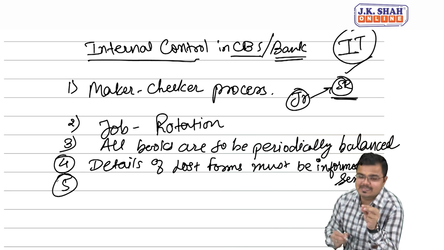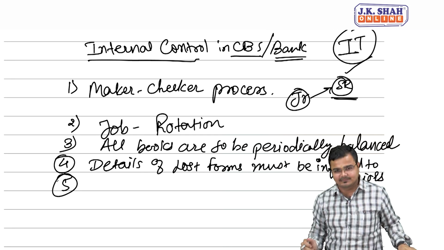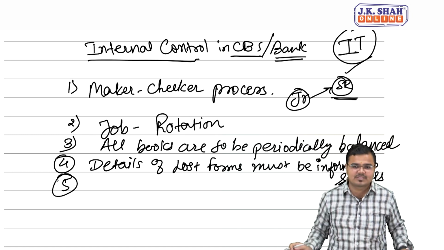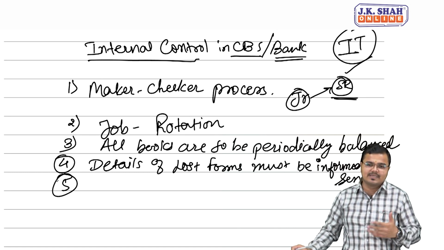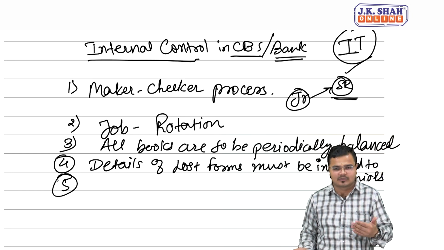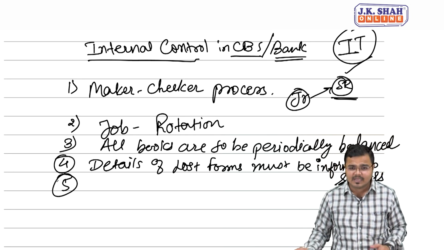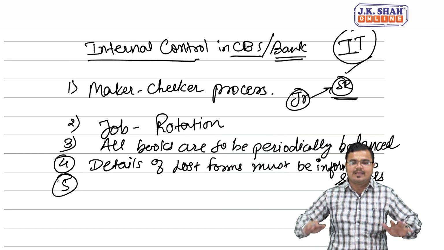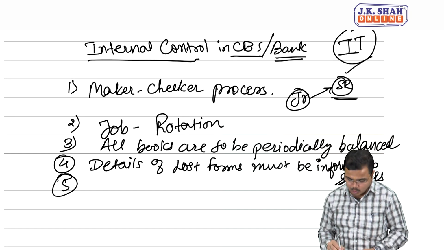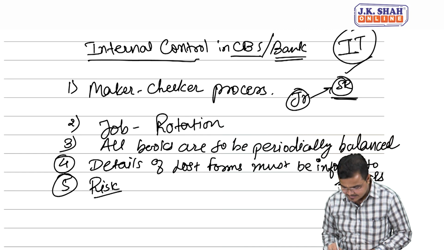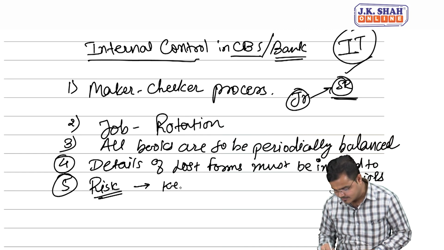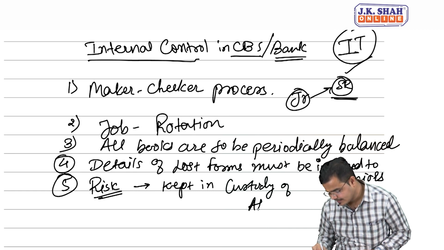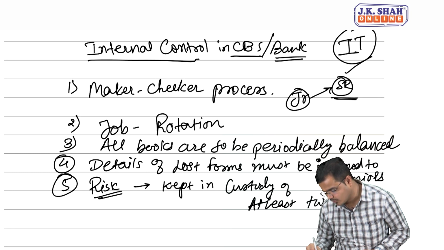Fifth one, all those items by which fraud can be easily done. Negotiable instruments are there, or the FD papers on which the FD receipts are printed. So all those things by which it is very easy to conduct fraud, or those items by which frauds are easily possible, all fraud prone items because of which any risk arises, such things should be kept in the custody of at least two people. So all risk related items must be kept in the custody of at least two officers.